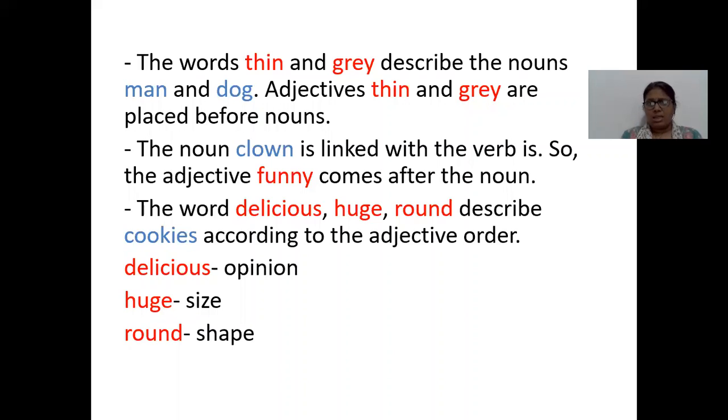In the second sentence, we can see that the noun clown is linked with the verb is. So the adjective funny comes after the noun. The linking verb between clown and funny is is. In the third sentence, the words delicious, huge, round describe cookies, and it is according to the adjective order. Delicious is opinion, huge is size, and round is shape.